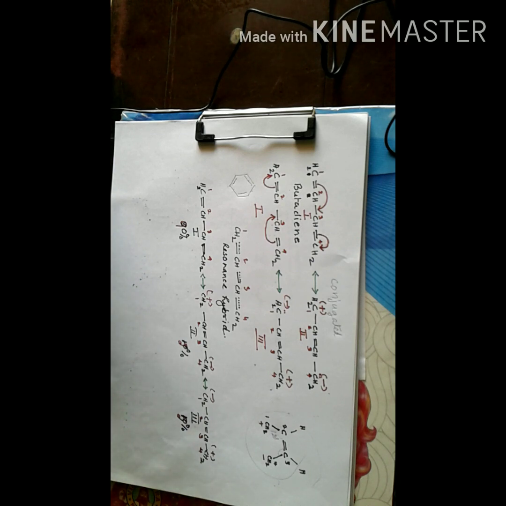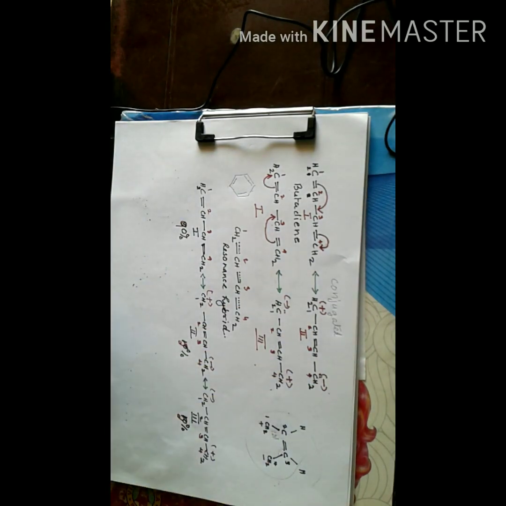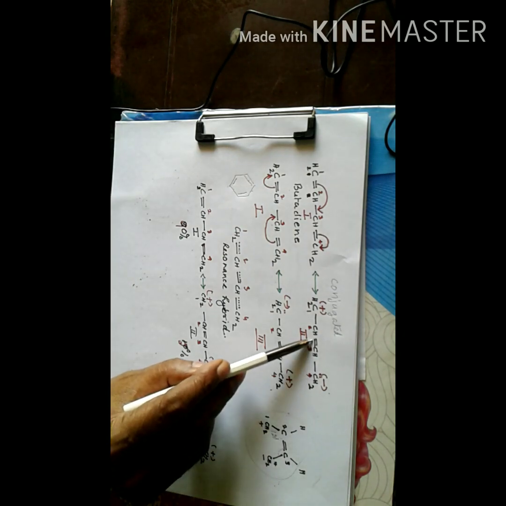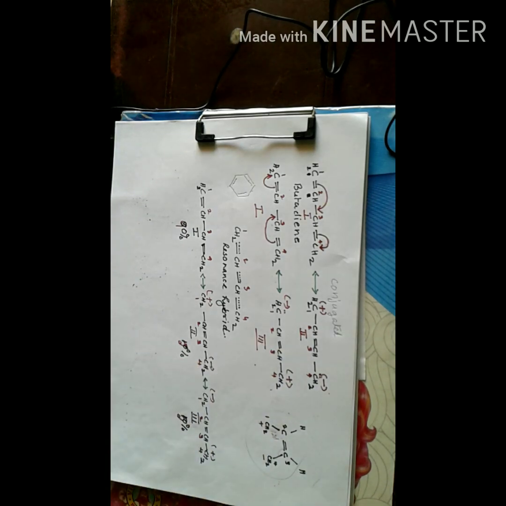The system is still unstable because once we release our hands, these magnets will move forward. And to keep an unstable system in that state, a high potential energy is needed. Here we have opposite charges. They tend to attract, and to keep these charges in their position, a high potential energy is needed. So the potential energy of structures 2 and 3 will be very high. So they are highly unstable structures.